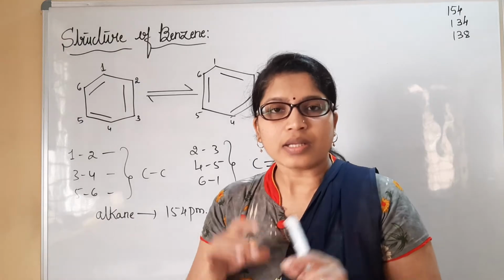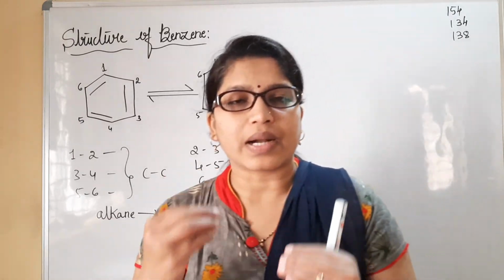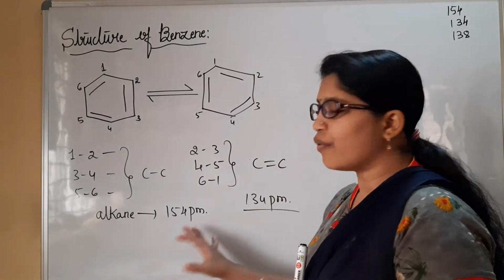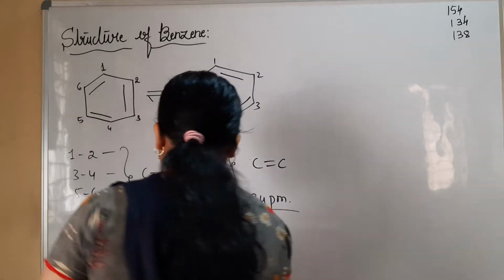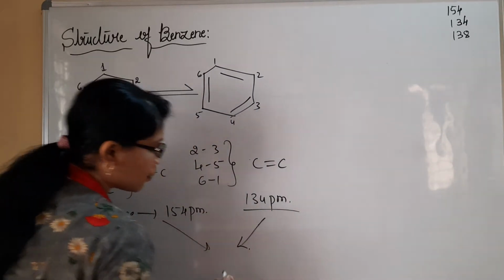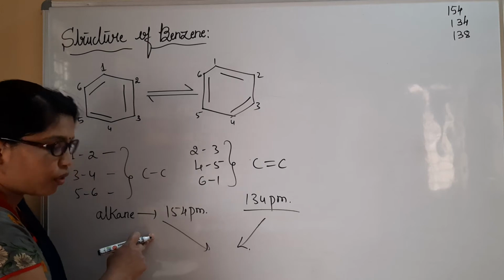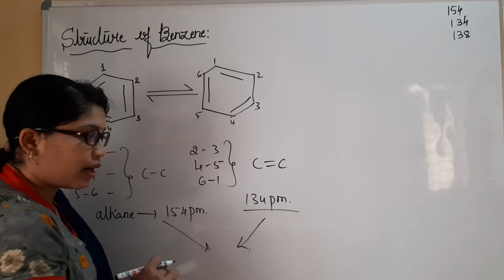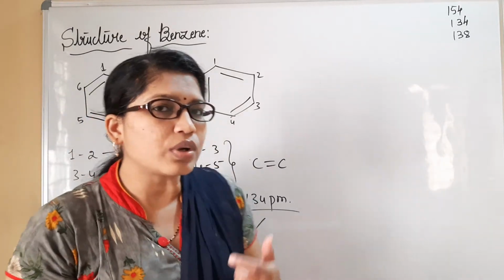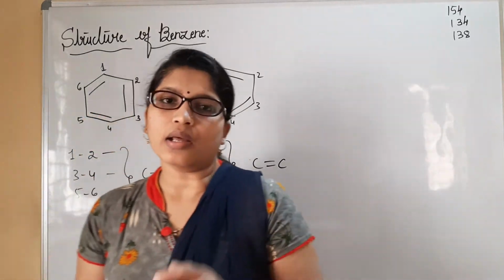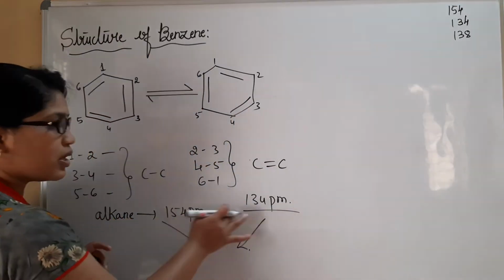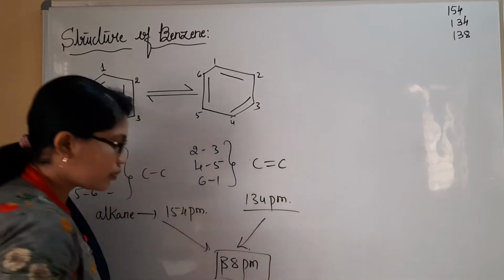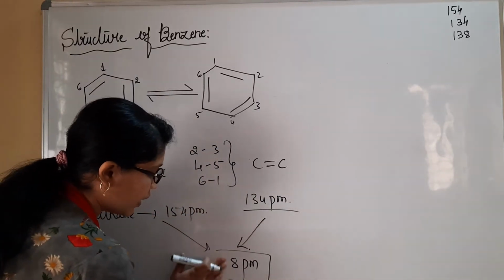But surprisingly, when certain practical experiments are done, the bond length comes in between these values, that is 138. It should have come 154 for a single bond and 134 for a double bond. But experimentally, we have obtained a bond length between the values of these two, that is 138 picometer. Oh my God. It is entirely different. Why is it so?